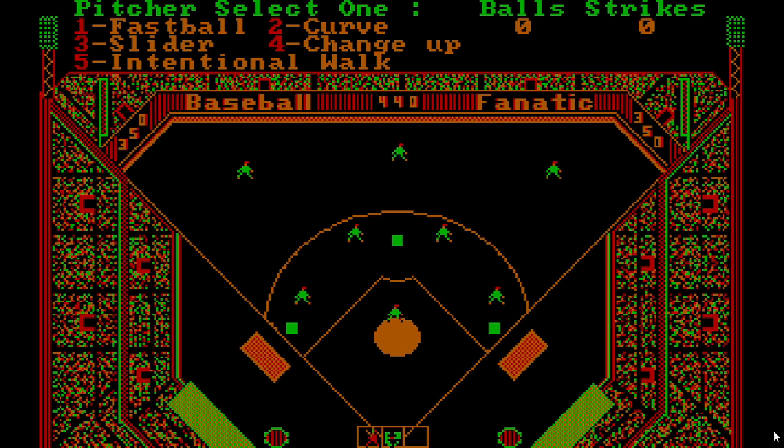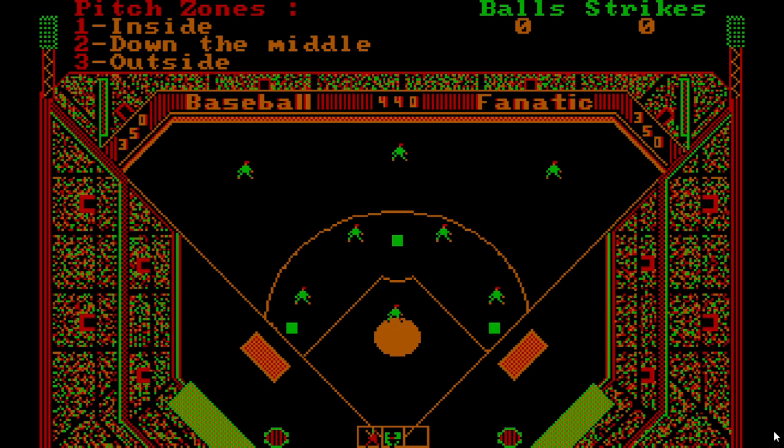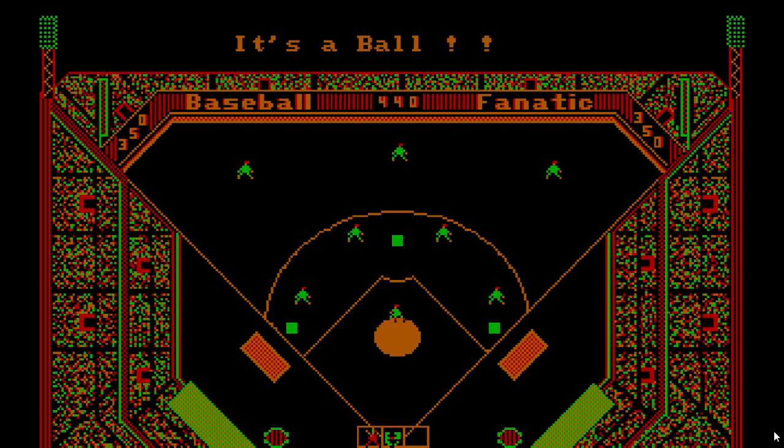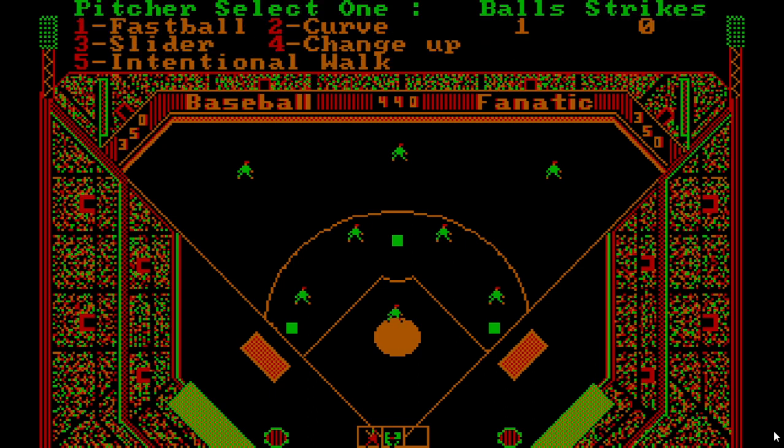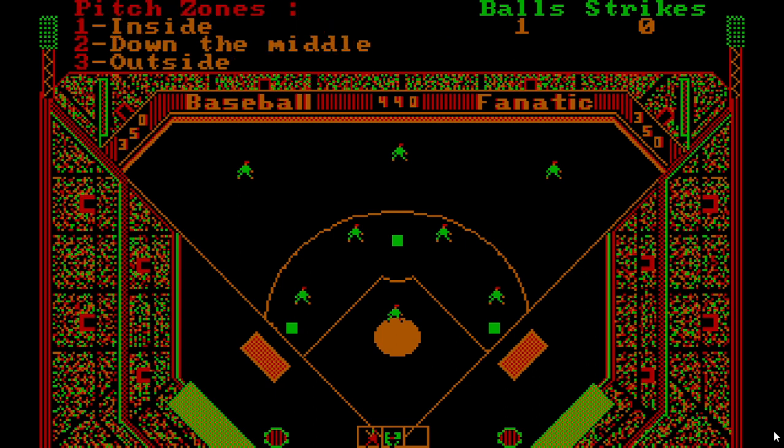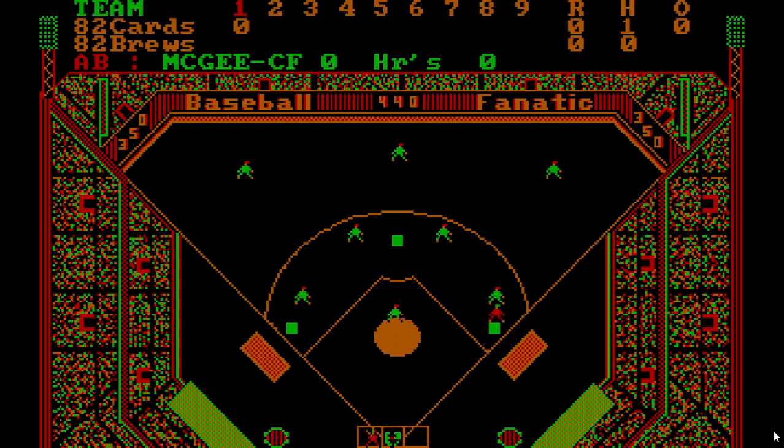Okay, so you see at the top of the screen, pitcher select one. I'm going to choose a slider. Inside, down the middle, outside. Slider, inside. Again, this is a fairly early game in the scheme of things. It does not have the one pitch mode, but we're only going to play 2 innings apparently, so hopefully we're not here forever. Curveball, down the middle, single, okay.